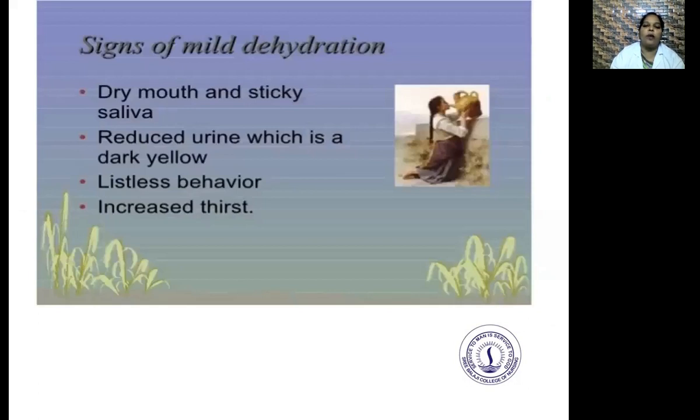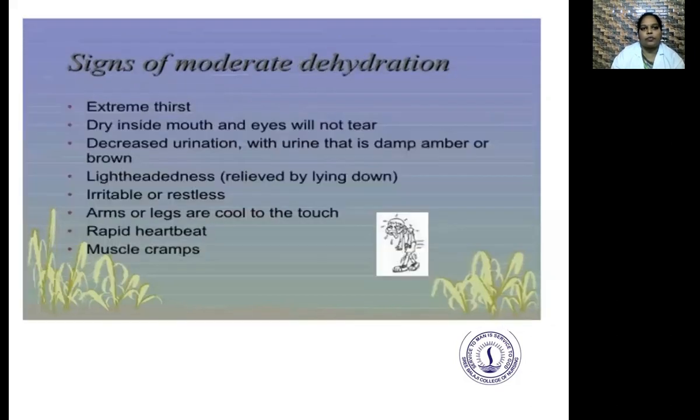So the signs of mild dehydration are dry mouth and sticky saliva, reduced urine which is dark yellow, listless behavior, and increased thirst. The signs of moderate dehydration: extreme thirst, dry inside the mouth and eyes.